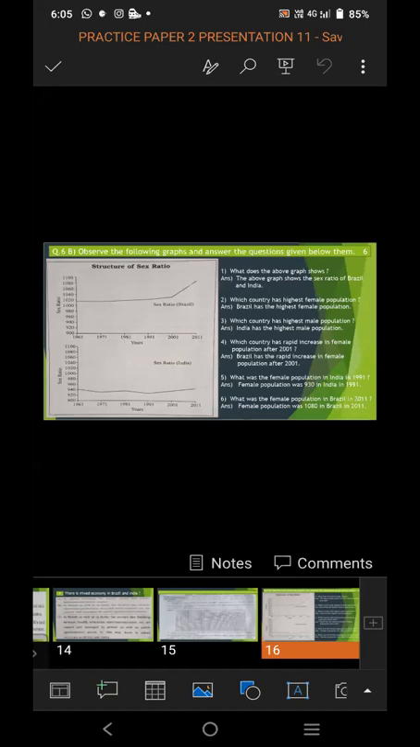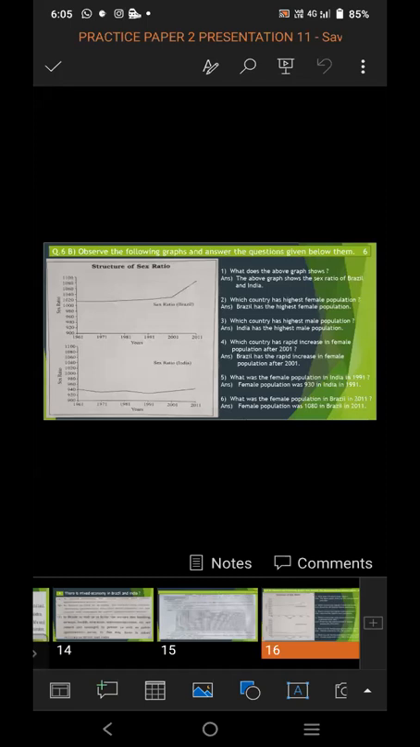Second question was, which country has highest female population? Brazil has the highest female population. Which country has the highest male population? India has the highest male population. Which country has rapid increase in female population after 2001? Brazil has the rapid increase in female population after 2001.